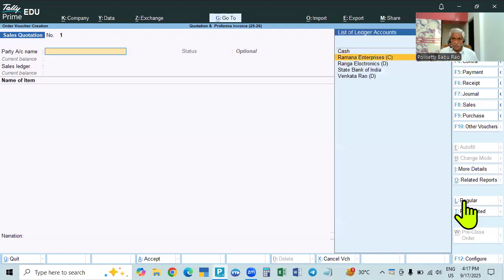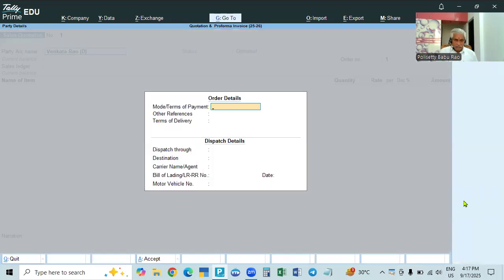Now we will be selling to, for example, Venkat Rao. He is an unregistered person. Now for order details, when we are selling, we can ask him to pay by cheque. And what is the time? 10 days. So within 10 days, the mode of payment is cheque, the term of payment is 10 days. Other reference null. And the term of delivery, how many days will we take to deliver? We will deliver in 5 days. Okay, it is given. And dispatch details are not needed now.